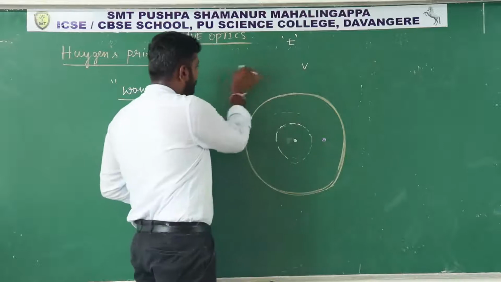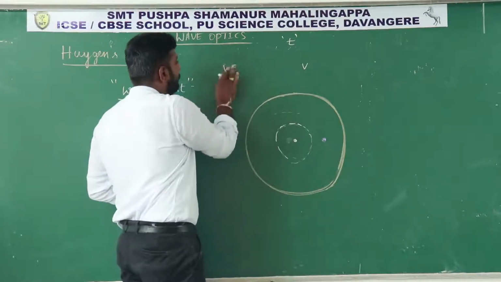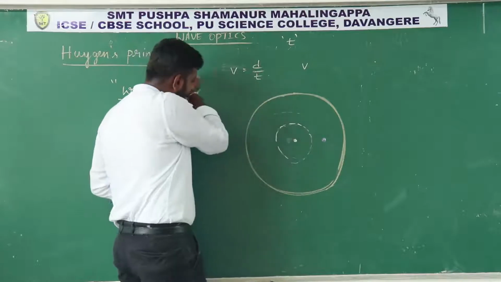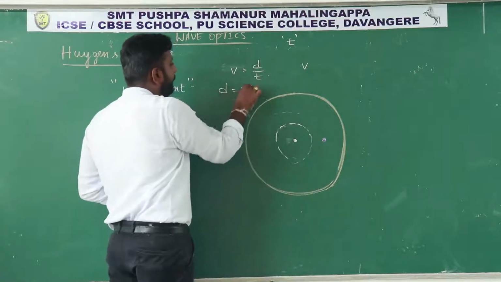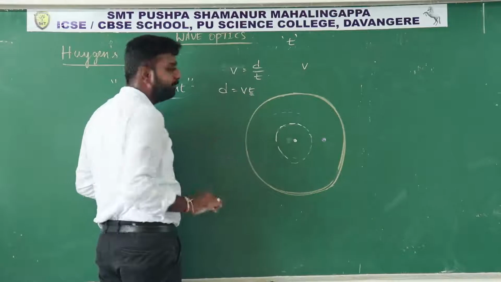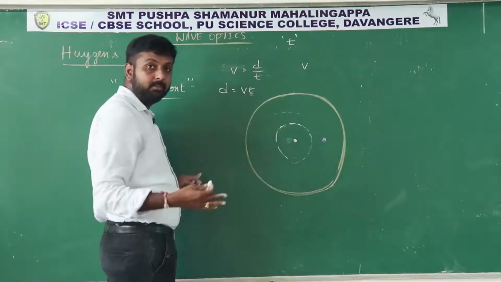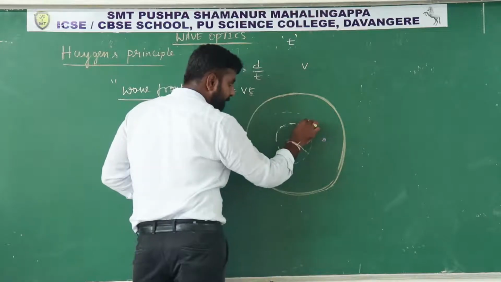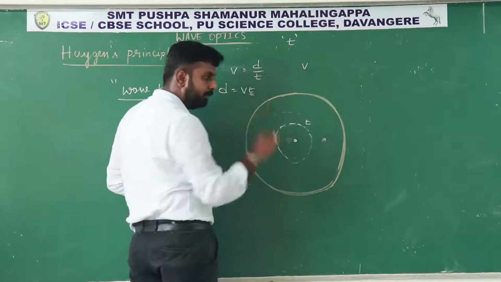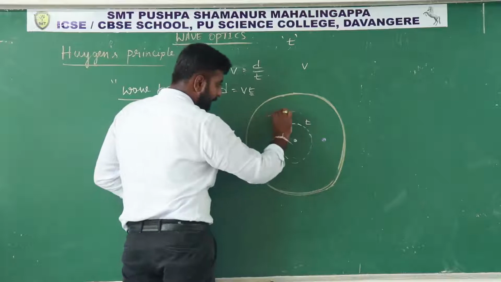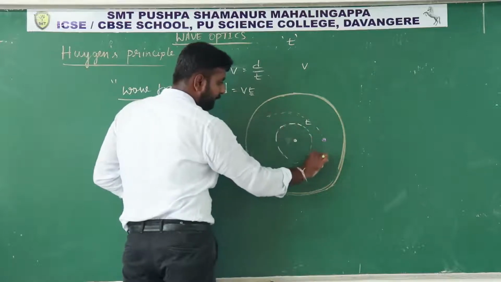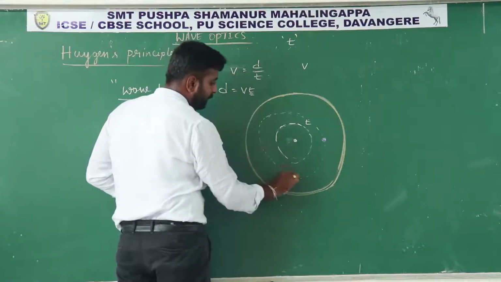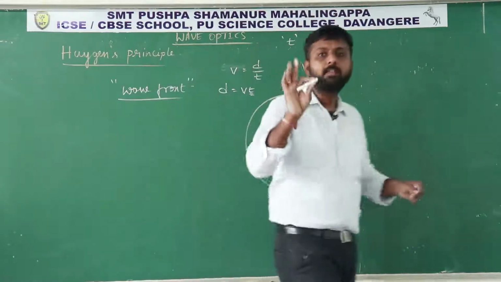You know v is equal to d by t, distance by time. Then distance d you can write as v into t. In t time it covers the distance vt. That means it takes time t to reach this point, and the disturbance will cover vt distance.